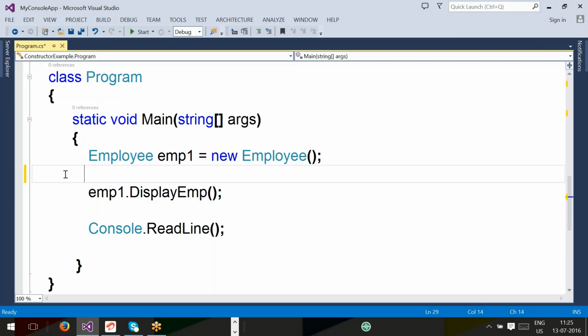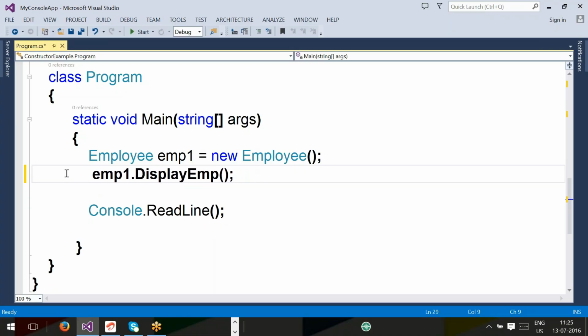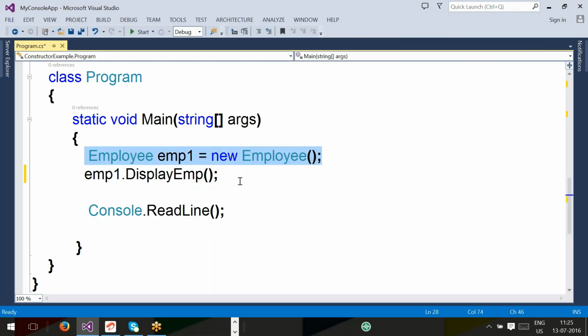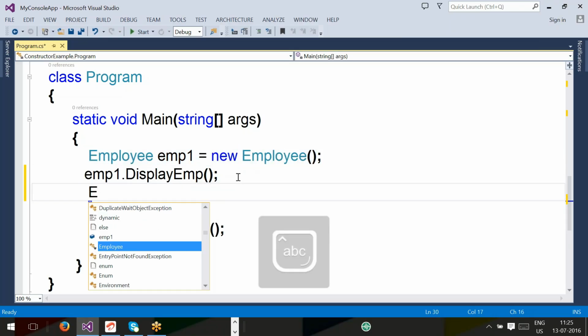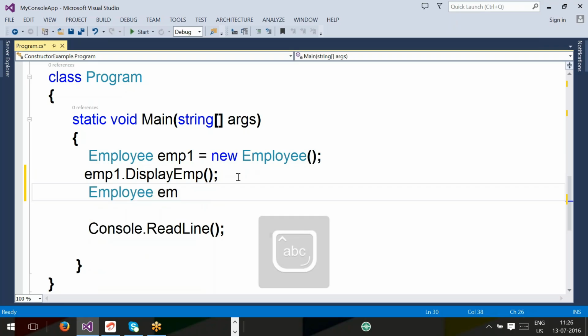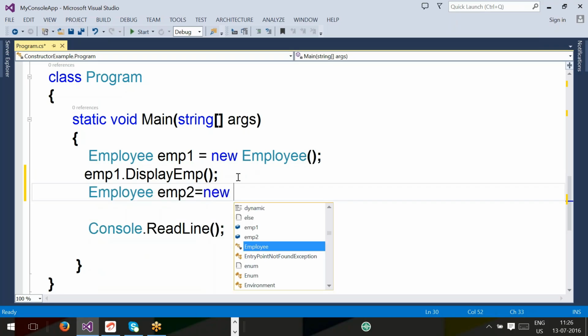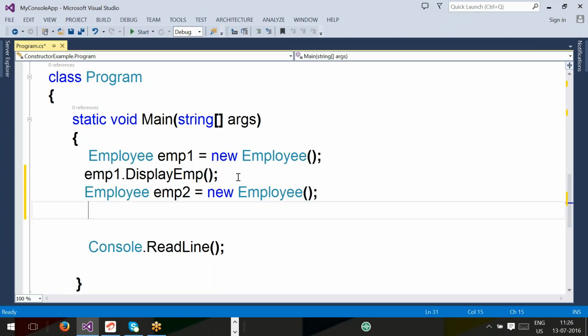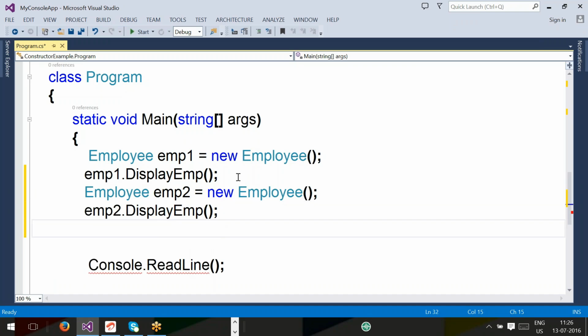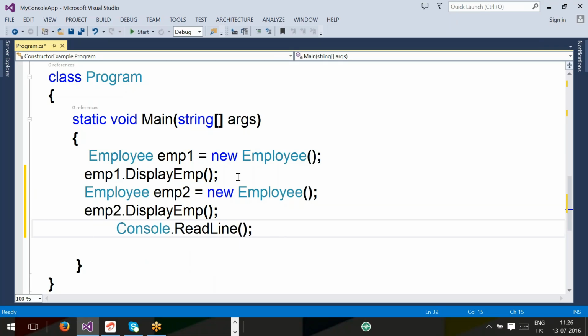Display EMP. In my company, the first employee has joined. The first object is created, which means one employee has joined, display EMP. And one more object I am creating, which means a second employee. An object being created means one more new employee has joined. His details we are also printing. This is the program. You also change your code like this in your system from yesterday's program.